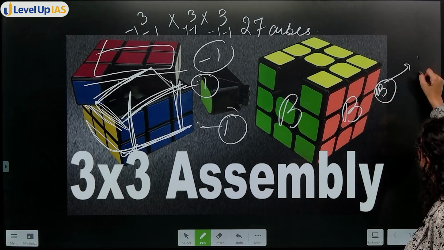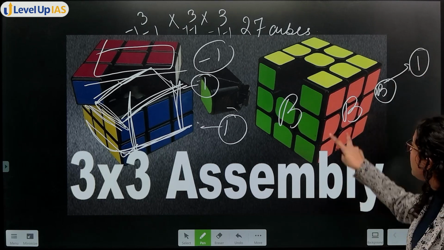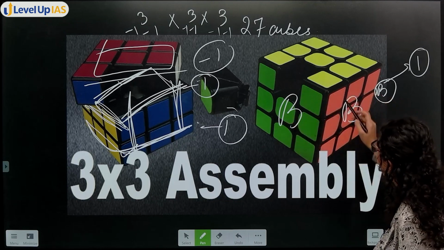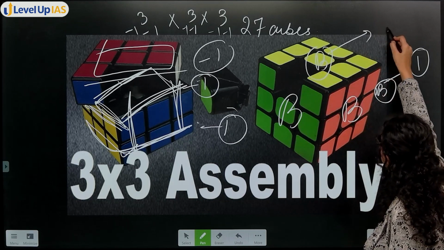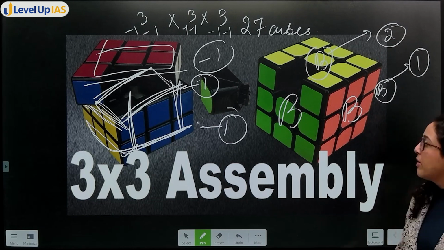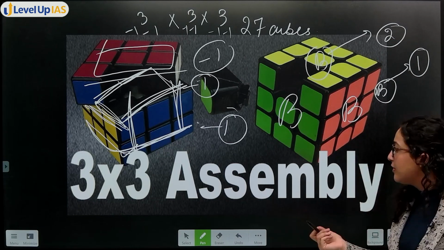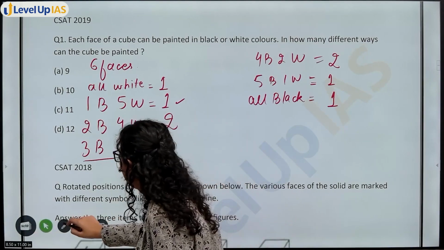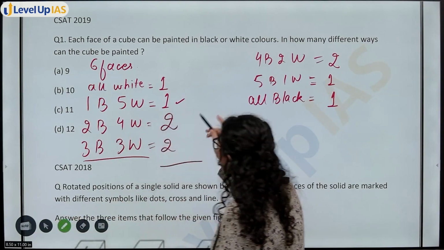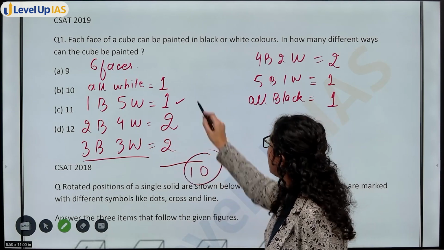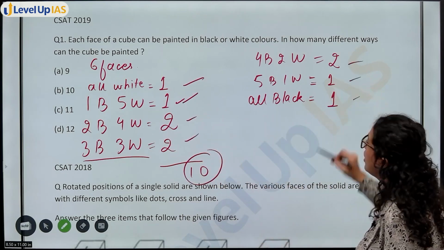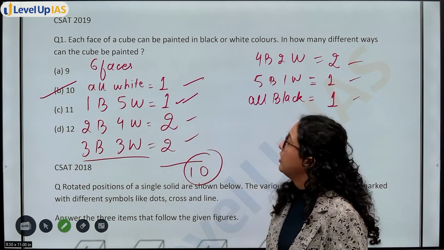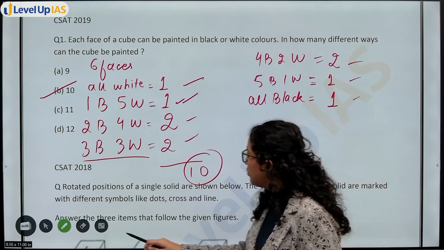This is the first case. Other case is what? When 2 are here, 2 are adjacent, but 1 is not. So that means black, black, and black here. So this is the second case. The rest of the places will be white. So that means there are 2 cases for this one also. 3 black and 3 white you have 2 cases. So 8 plus 2, in total 10 cases you have. And option B, 10, will be my answer. Okay. So this was for the 2019 question.